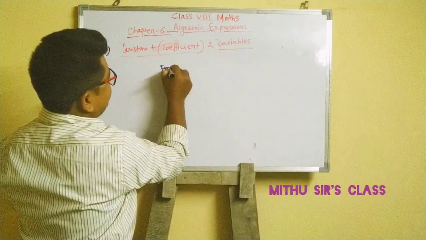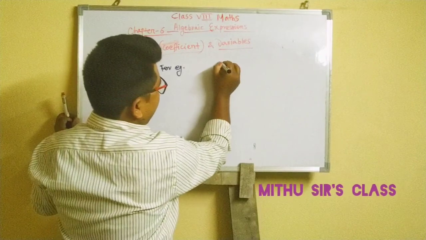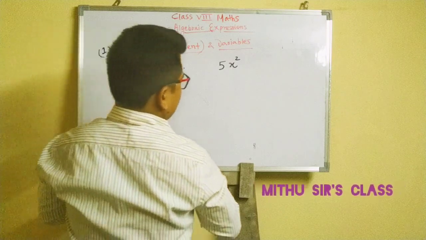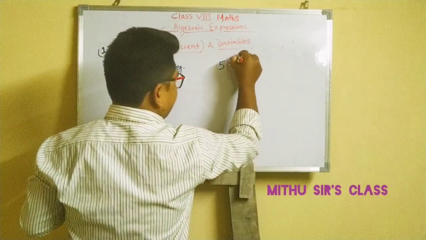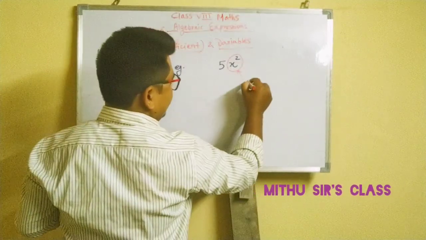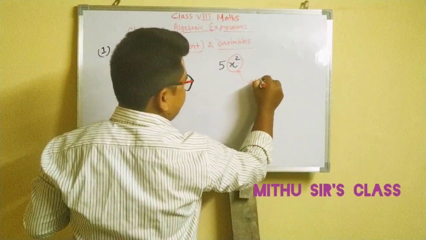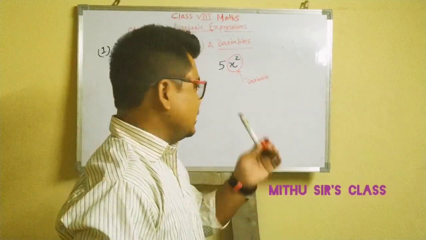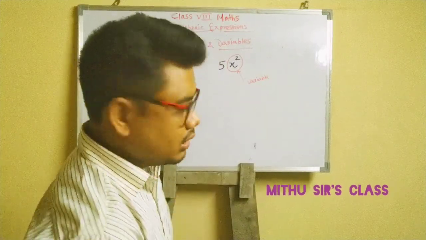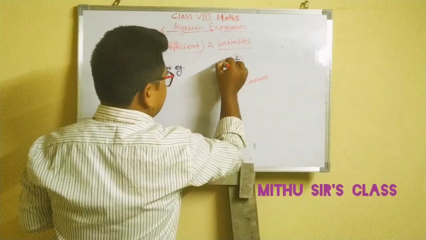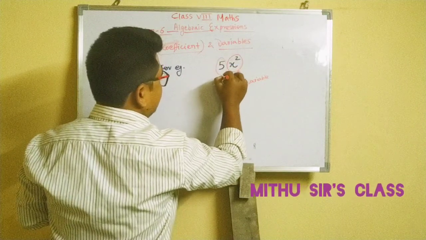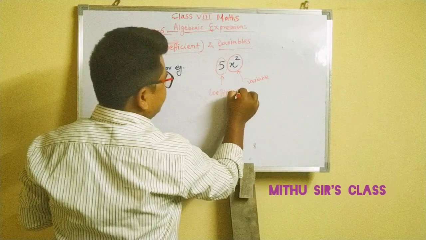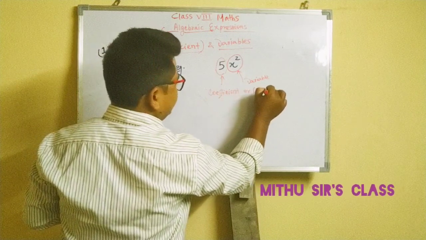For example, if I write here 5x square. Here this x square, only this x is variable. We call this x a variable because this will change. Okay, x is variable. Any alphabet letters A, B, C, D, here x is there, so these are variables. And the number is known as the coefficient, or you can say constant number, because this is fixed.